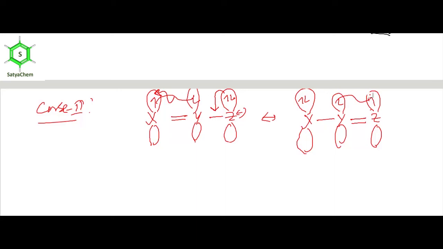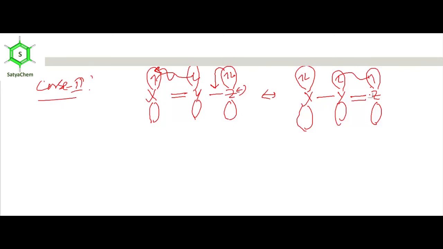Now I am considering this framework to draw the canonical structure of benzyl anion. What is benzyl anion? It is Ph, the phenyl ring, CH2 minus.